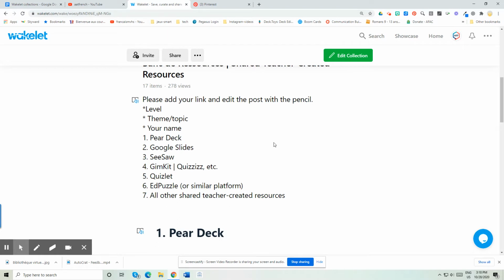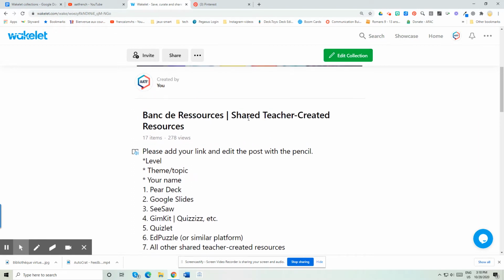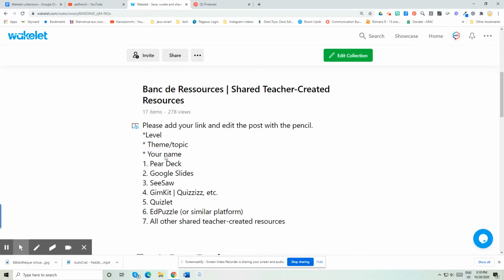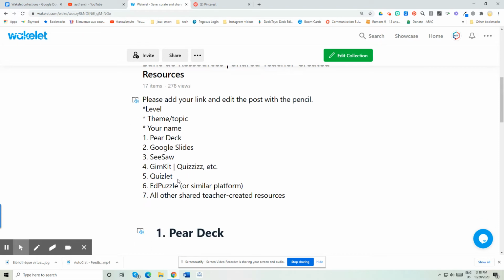So I'm going to show you how you're going to edit the collection, and then I'm going to show you how you get the join codes for this. This Banque de Ressources, and there's a couple of them because I didn't want them to be so long. This one is for sharing like a Pear Deck or something on Google Slides you made, a Seesaw, Gimkit, quizzes, whatever kind of games you have, Quizlet, Edpuzzle, something for listening, and any other teacher resource that you would like to share.